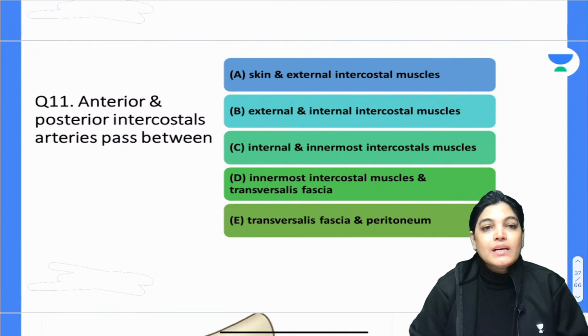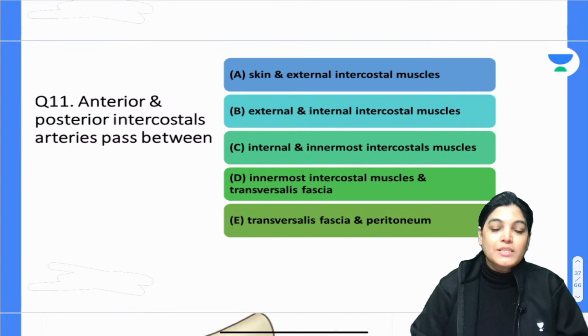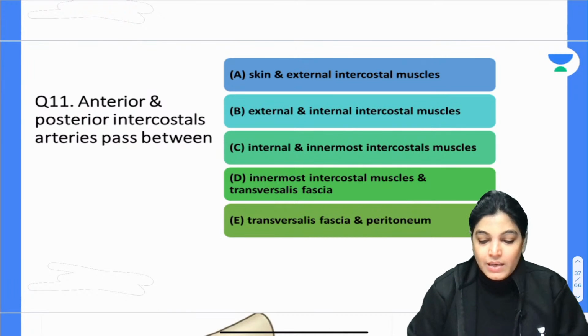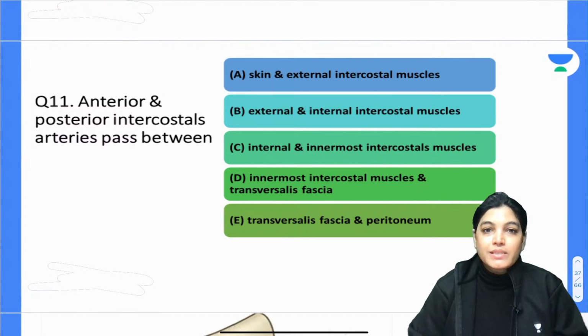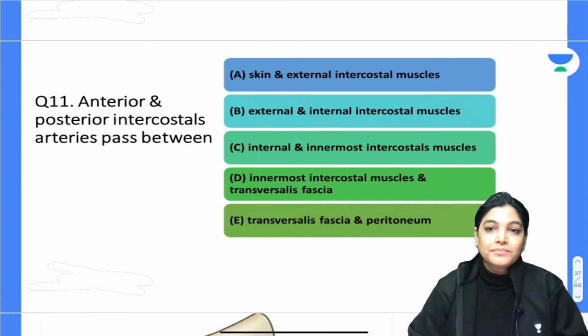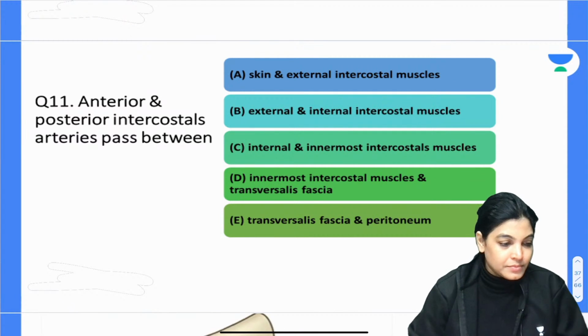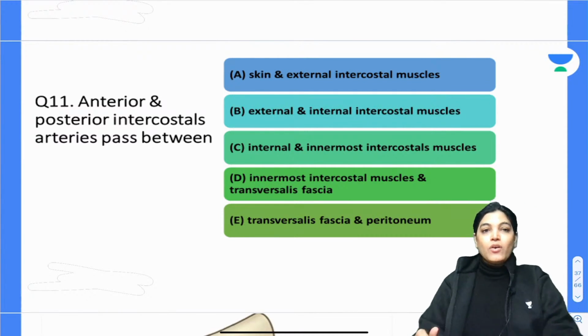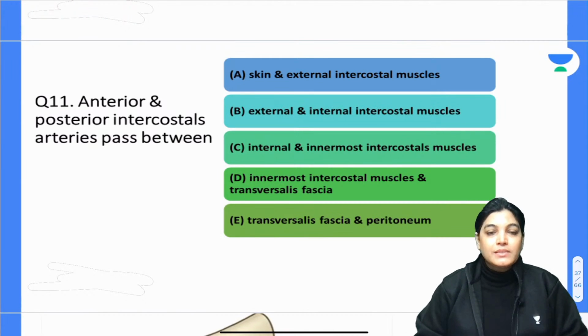Anterior and posterior intercostal arteries pass between which of the following layers? Five options are there: skin and external intercostal muscle, external and internal intercostal muscle, internal and innermost intercostal muscle, innermost intercostal muscle and transversalis fascia, and peritoneum. Okay Tejashri, all of you can mark question number 11 for me. Which is the correct answer according to you? Please mark the correct answer, my dear aspirants.